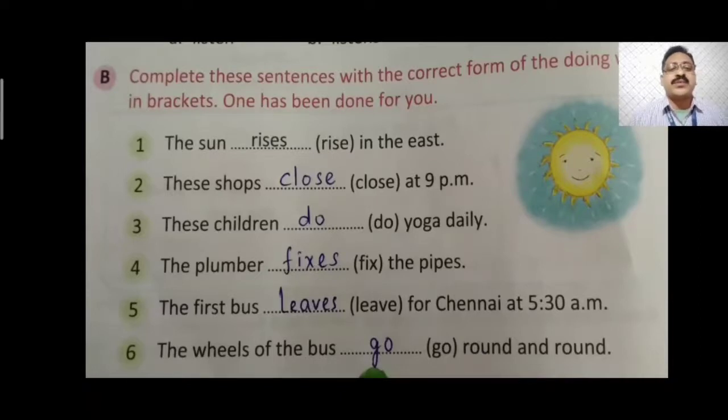The first bus (leave) for Chennai at 5:30 a.m. First bus means we are talking about a singular subject, bus, so it will change into leaves. We will add s to the verb. The wheels of the bus (go) round and round. Here we are talking about wheels, plural, more than one wheel. As we know, a bus generally has 6 wheels, so it is plural. So we will not add any s or es. It will remain as it is, go. The wheels of the bus go round and round.